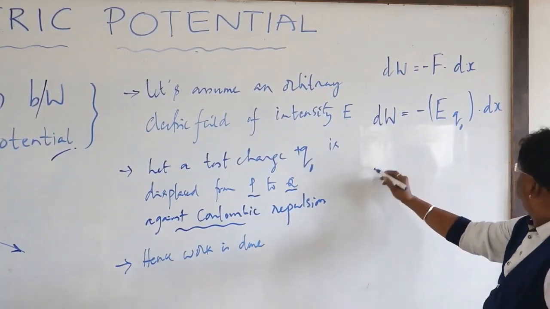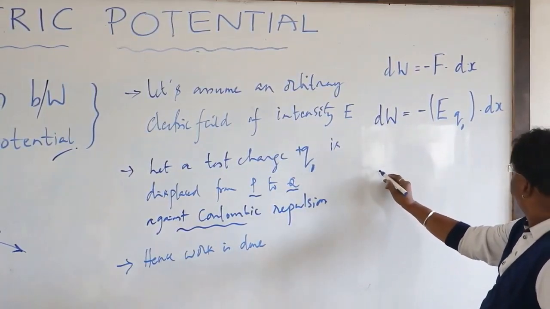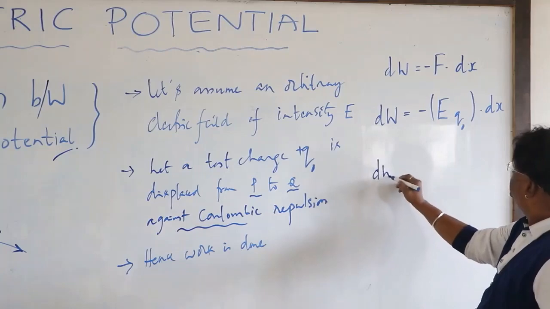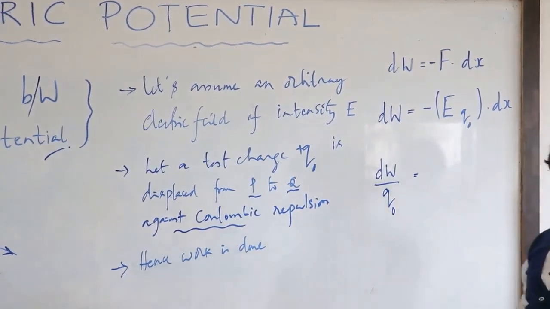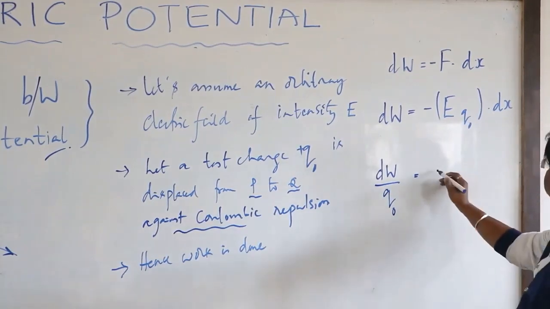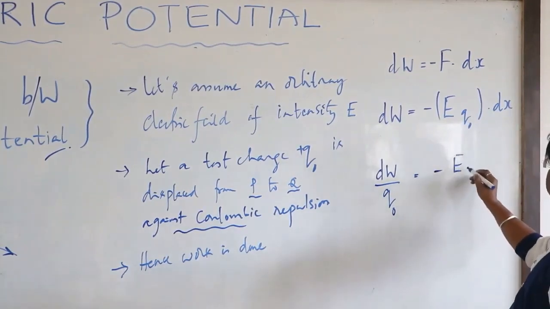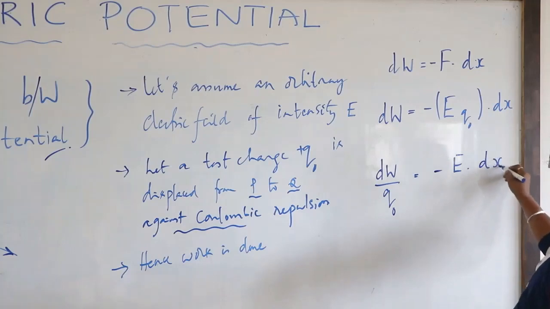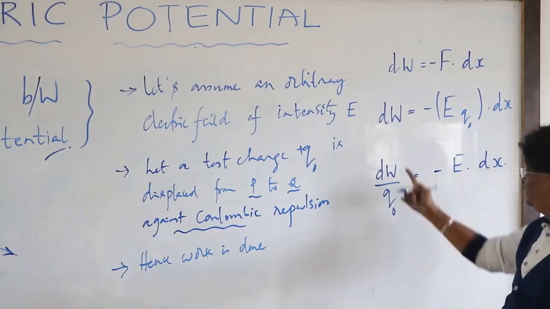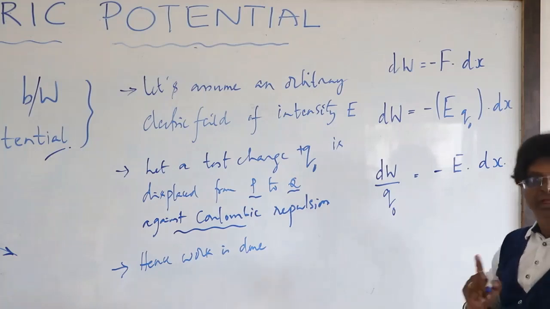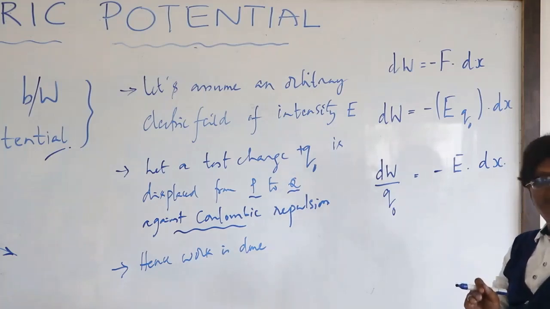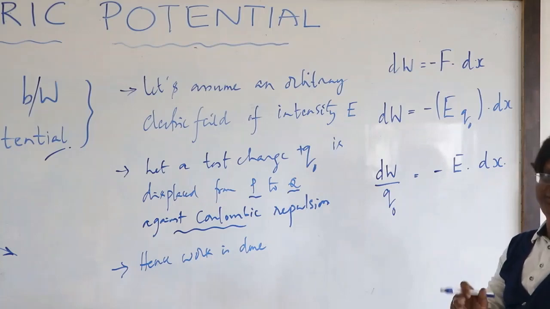If now I say dW by Q naught equals minus E times dx, what is this dW by Q naught? This refers to dV. Remember, potential means potential at a point or potential difference.